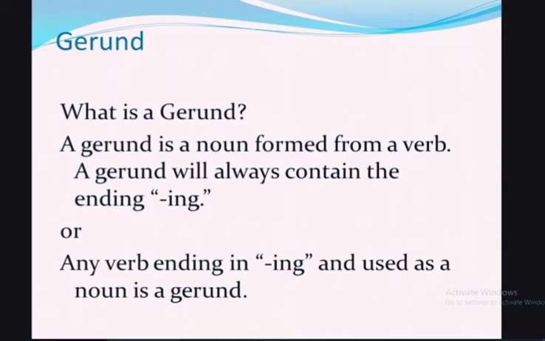For example, if I say, "I am swimming." In this sentence, the word I is the subject, am is the helping verb, and swimming is the verb. It's the progressive form of the verb, first form plus -ing. So here it is a verb. It performs an action: I am swimming.